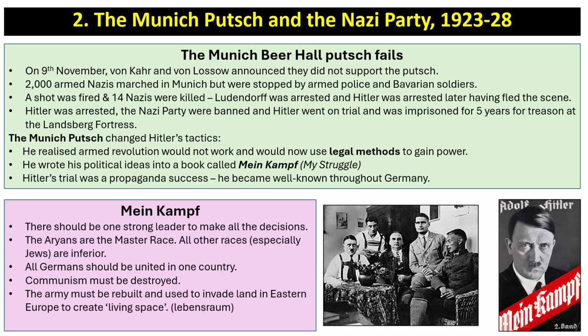2,000 armed Nazis marched in Munich, but they were stopped by armed police and Bavarian soldiers. A shot was fired and 14 Nazis were killed in the ensuing gun battle. Ludendorff was arrested, and Hitler was arrested later, having fled the scene. Apparently he was found hiding inside a cupboard. Hitler was arrested, the Nazi Party were banned, as we've seen, and Hitler went on trial and eventually was imprisoned for 5 years for treason at the Landsberg fortress.